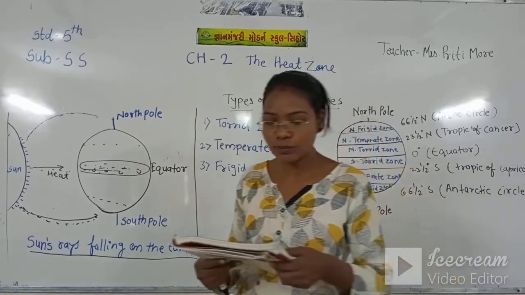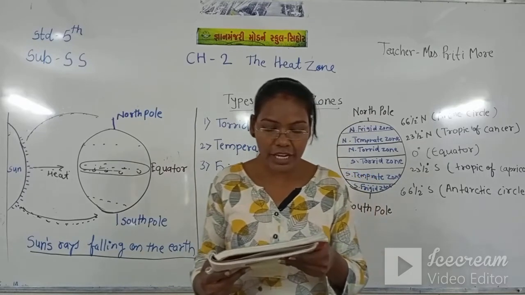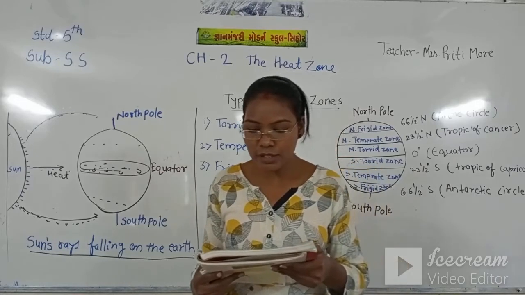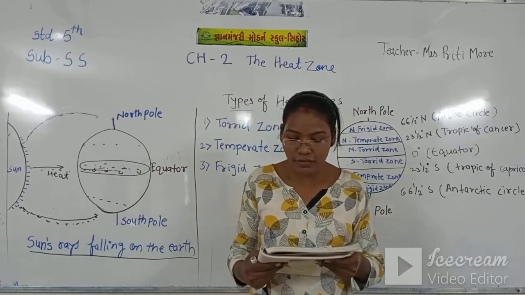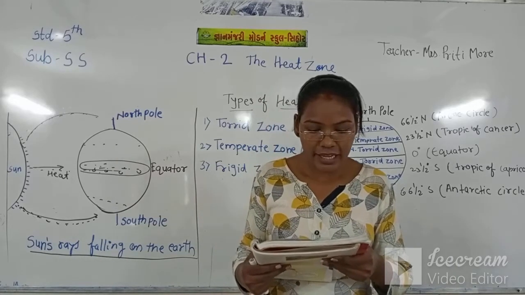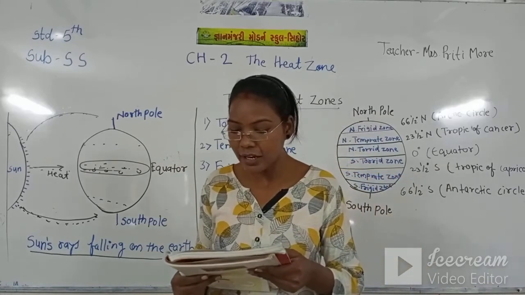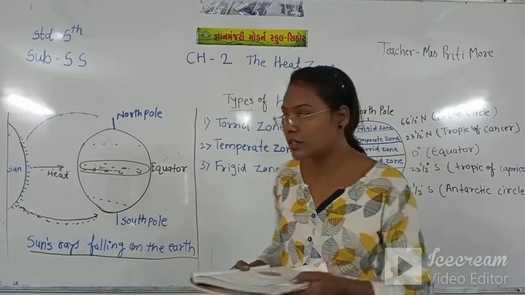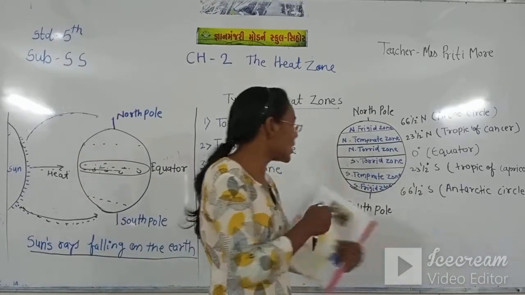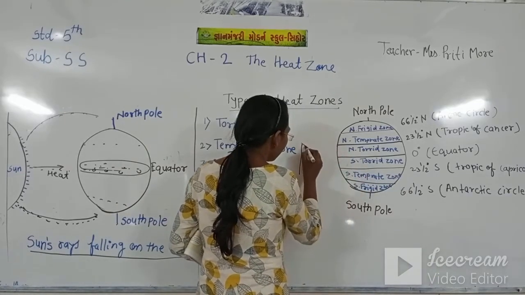Let's see now. First, see the torrid zone. In each hemisphere, the torrid zone extends from 0 degrees to 23.5 degrees. In the torrid zone, the sun rays are direct. Thus, the temperature is the highest and humidity is high. Torrid means very hot. So, you can see in this diagram, I just drew the sun here.